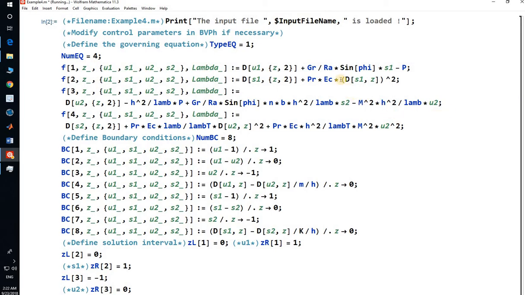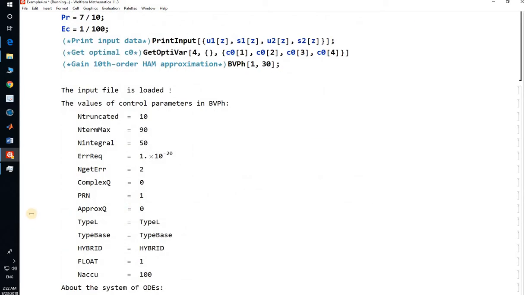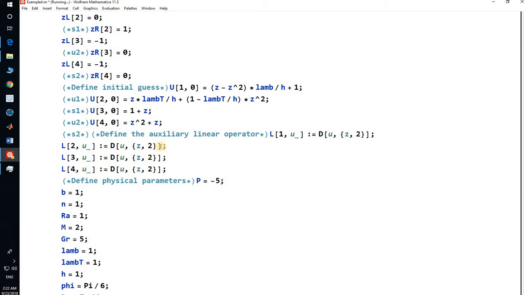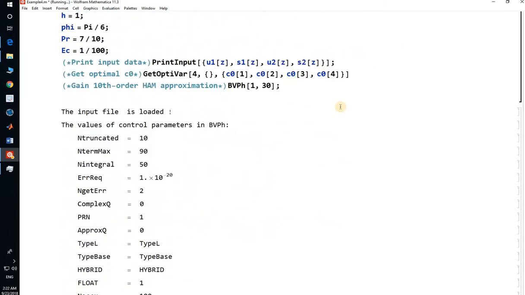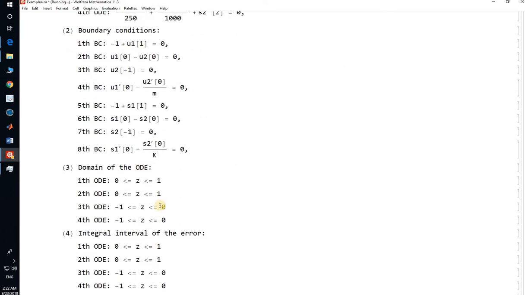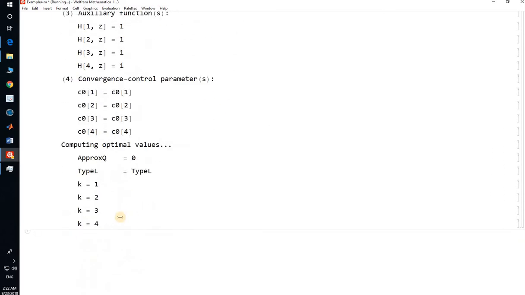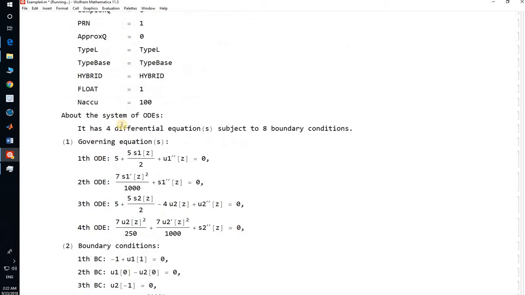It is very simple, and this function involves the sine function, as you can see here in the equation, sine function of y. Where there is a sine function or another type of function, we use the command TypeBase and Hybrid, after that Float and all of these things. Maybe these were discussed in our previous lecture. You can see the output here: no sine, cos or any other function is shown, because it is the simplified form, and this is the output form. These are all the outputs.